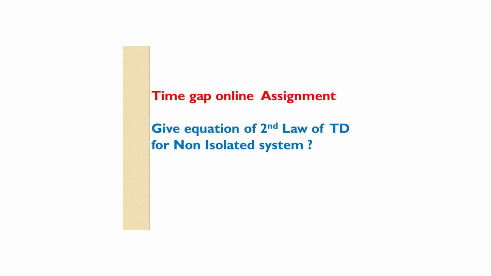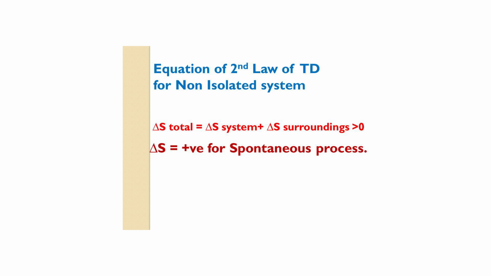Then we can do an assignment. Students, give an equation for the second law of thermodynamics for an isolated system. Delta S universe or delta S total is equal to delta S system plus delta S surroundings greater than 0. That is, delta S is positive for a spontaneous process.